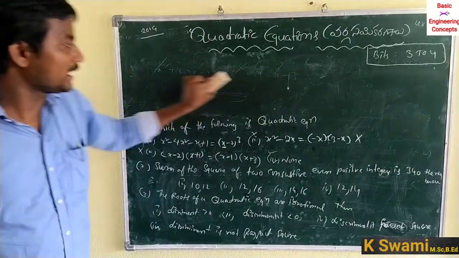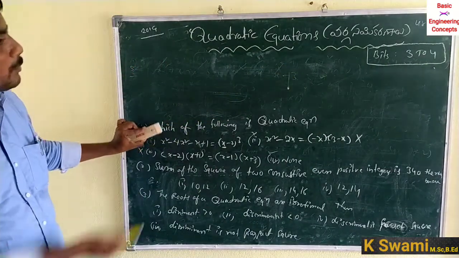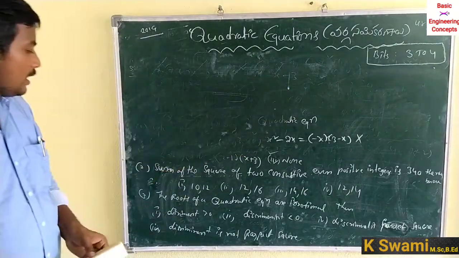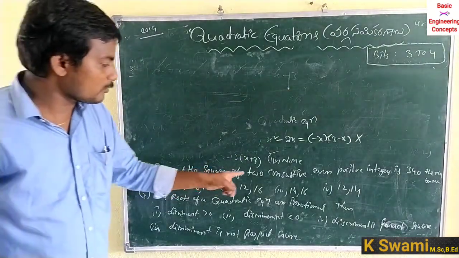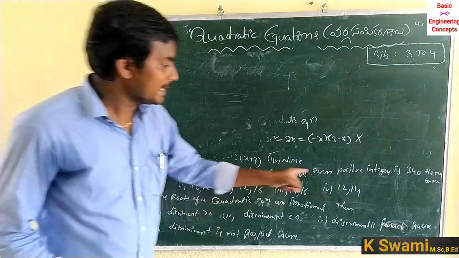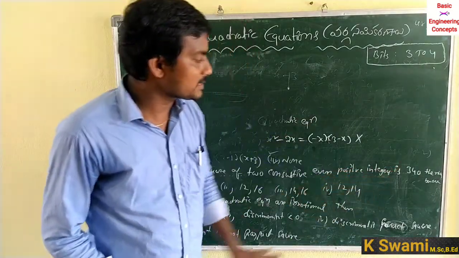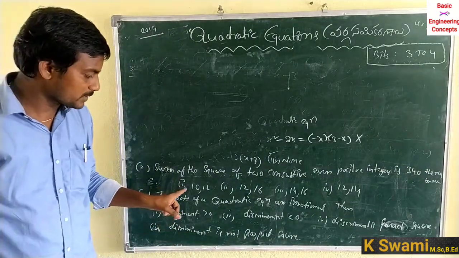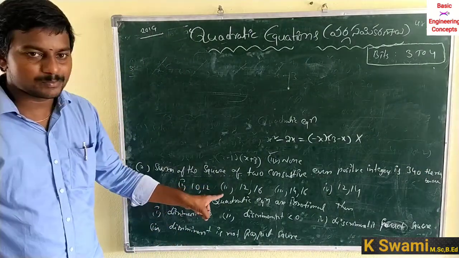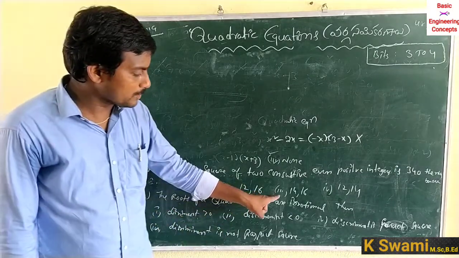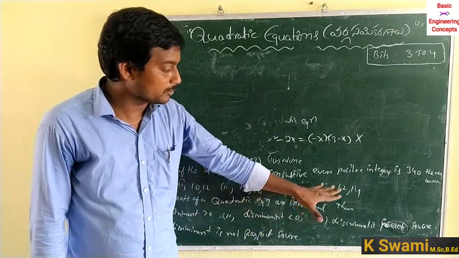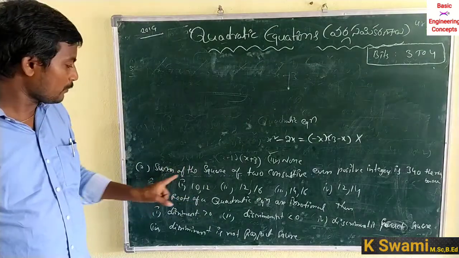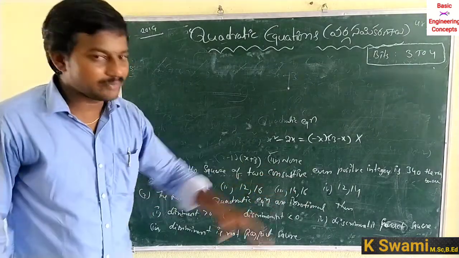The second question in 2019 from quadratic equations. The sum of the squares of two consecutive even positive integers is 340. The numbers are: first option 10, 12; second option 12, 16; third option 14, 16; and fourth option 12, 14. The sum of the squares of two consecutive even numbers.